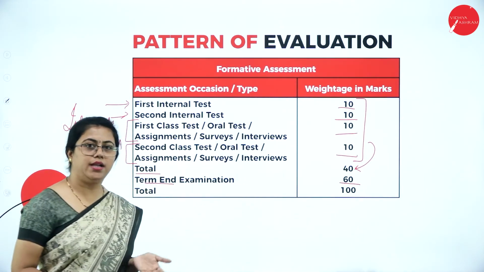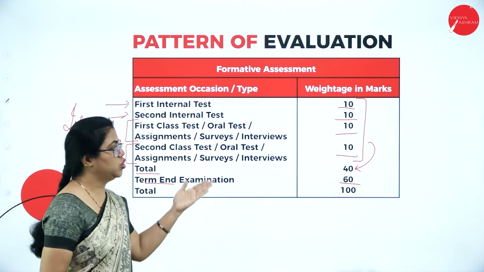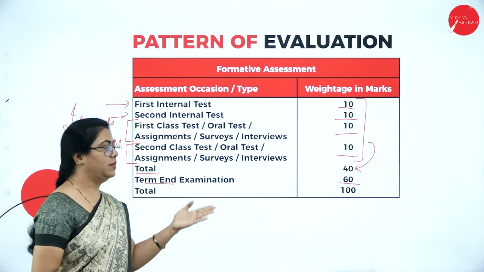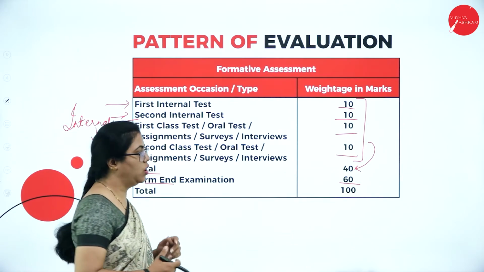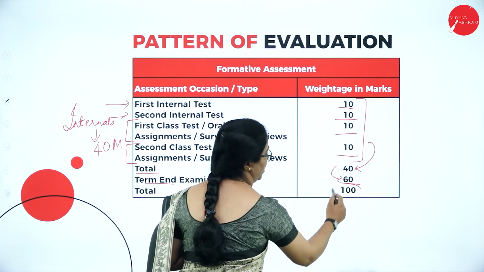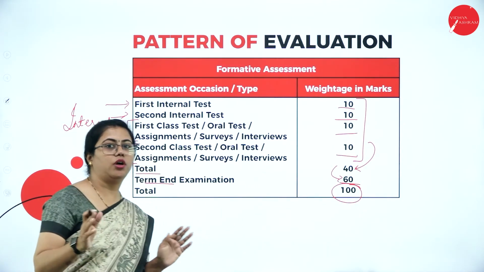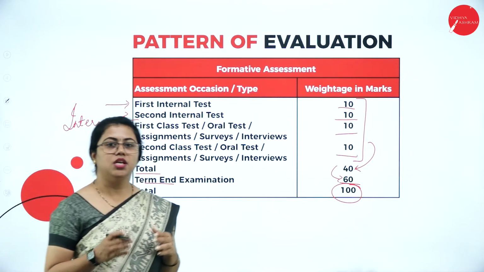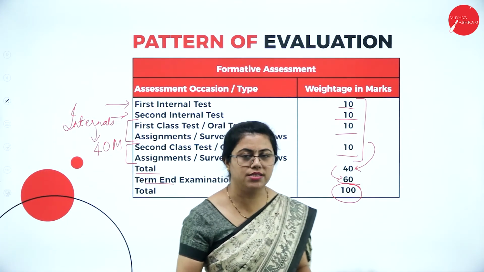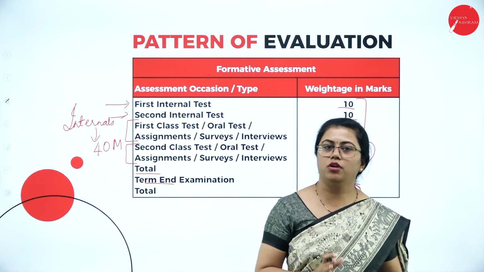Like you had before in the previous sem, this time also you have 40 marks for internals and the term end exam will be 60 marks. So these add up to 100 marks. Your results will be announced for 100 marks. So the term end exam you are writing is for 60 marks and your internals will be for 40 marks.